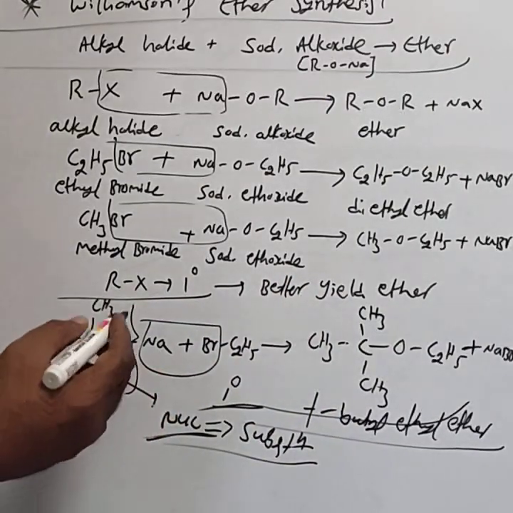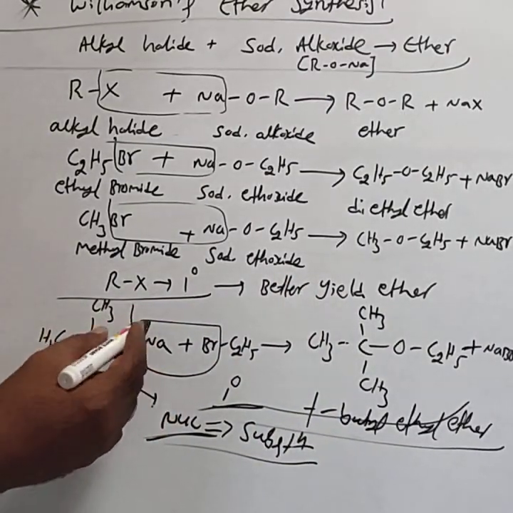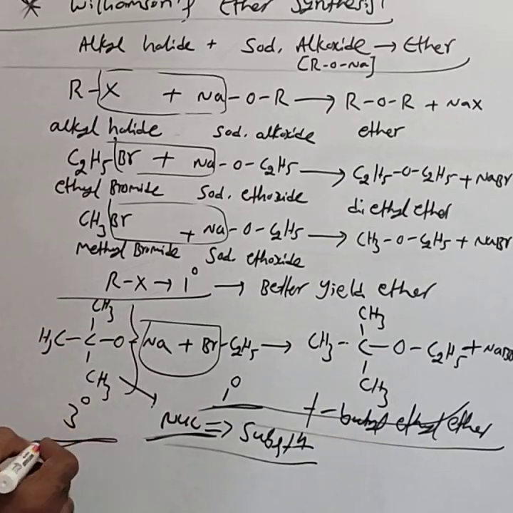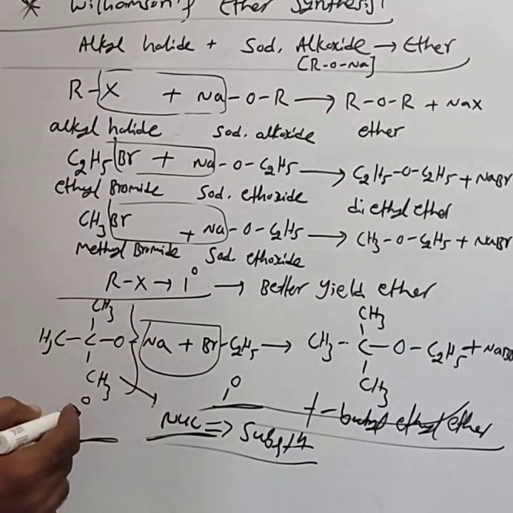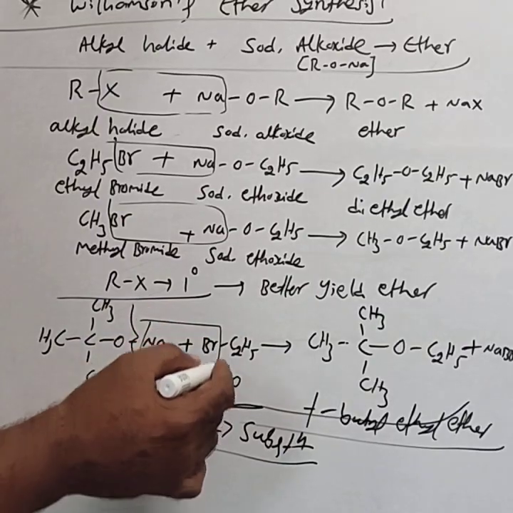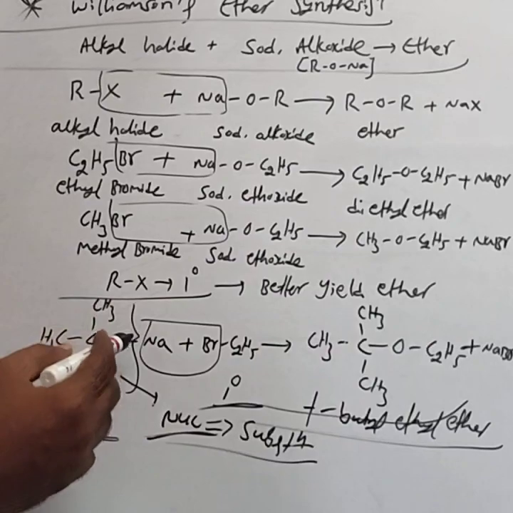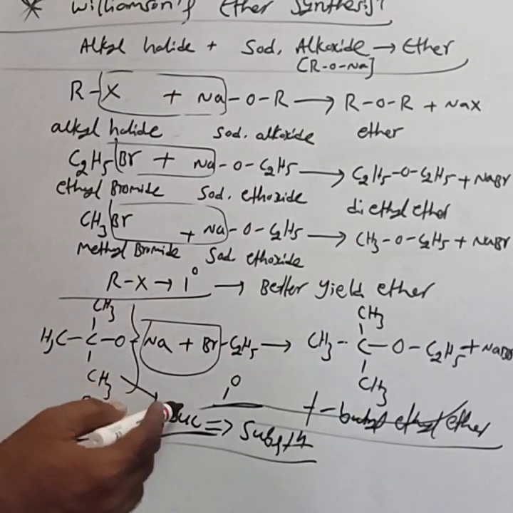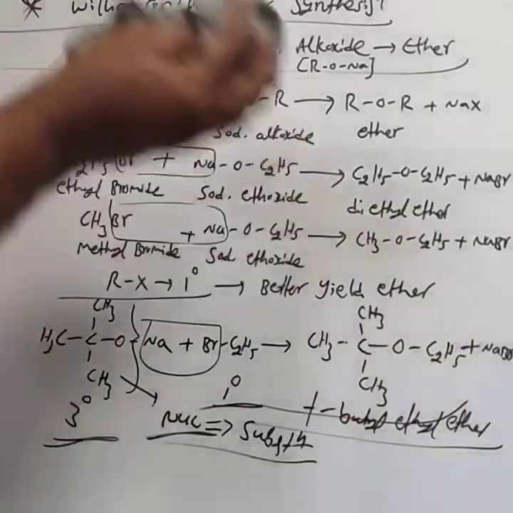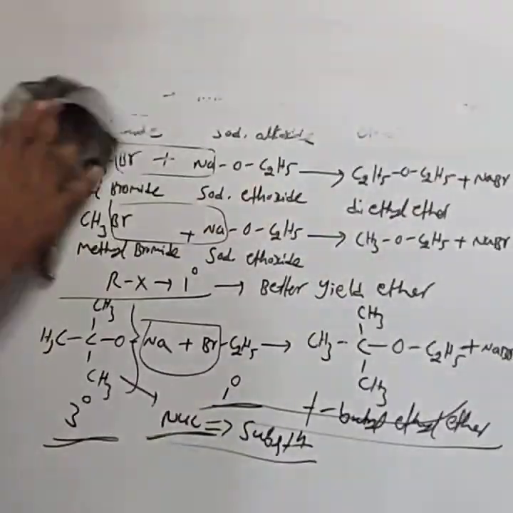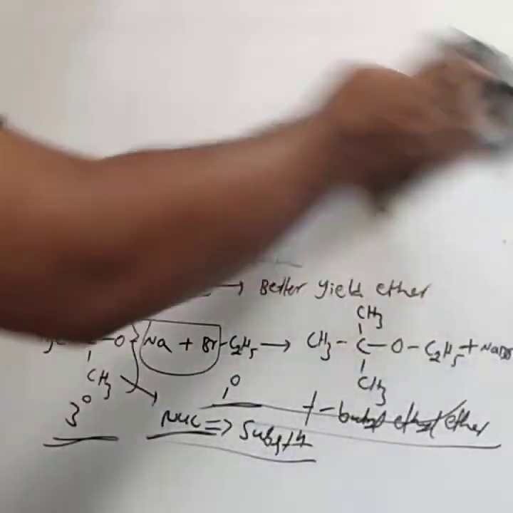That is, the alkoxide used is tertiary. Alkyl halide used is primary. Then you get an ether. In that case, the alkoxide behaves as the nucleophile, undergoes substitution reaction and results in the formation of an ether.